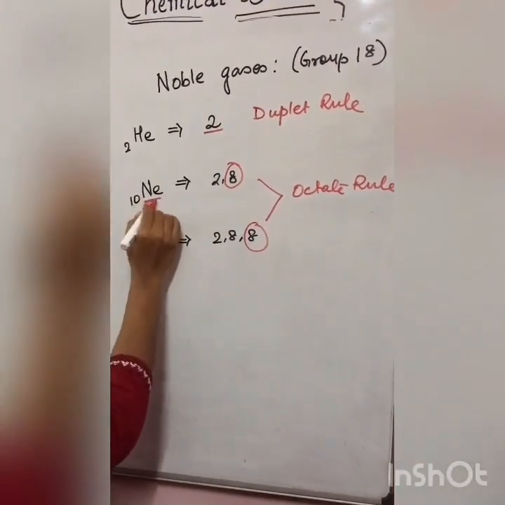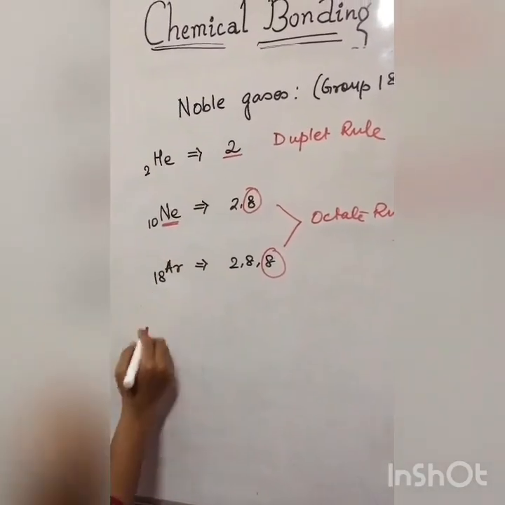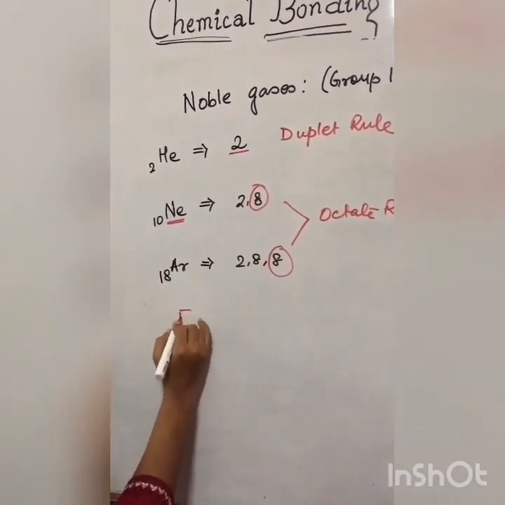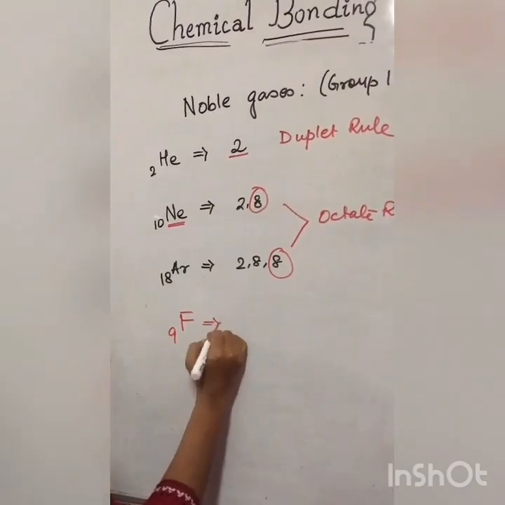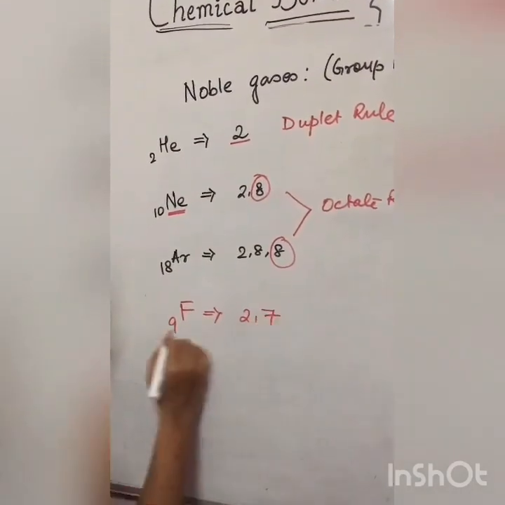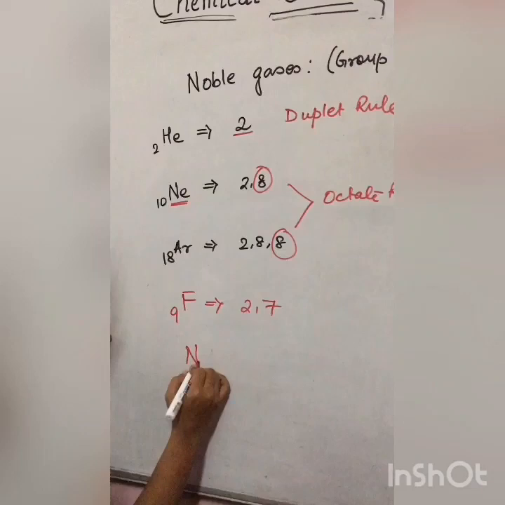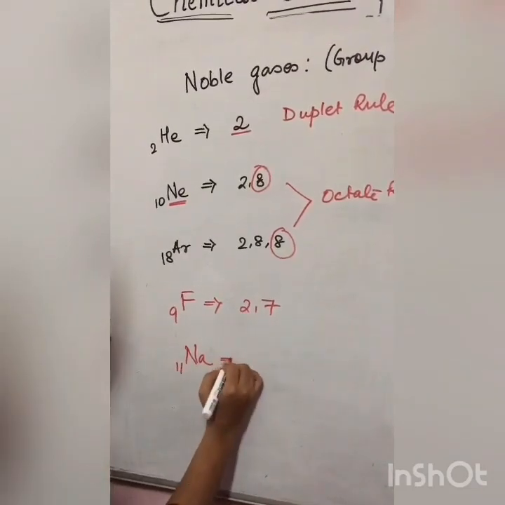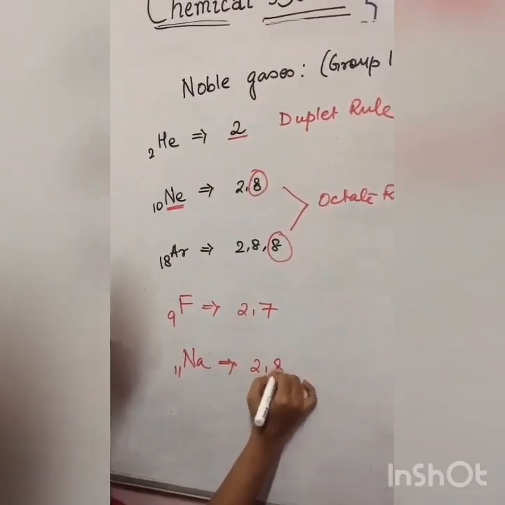Next, if we consider the element just before and after neon. So before neon we have fluorine, atomic number 9, electronic configuration is 2,7, and the next element is sodium, atomic number 11, electronic configuration is 2,8,1.